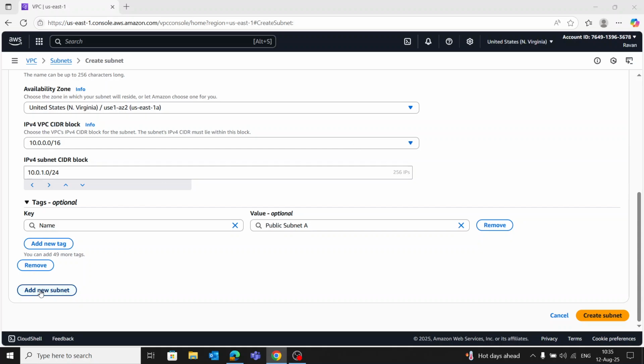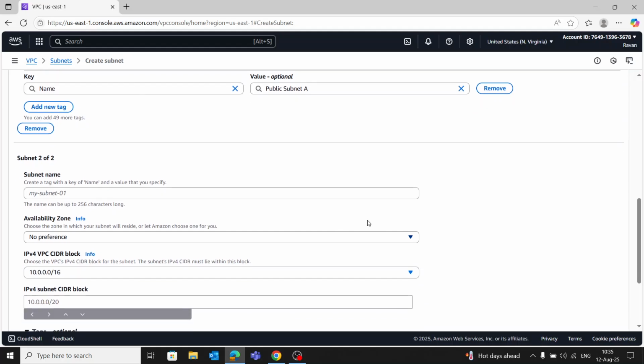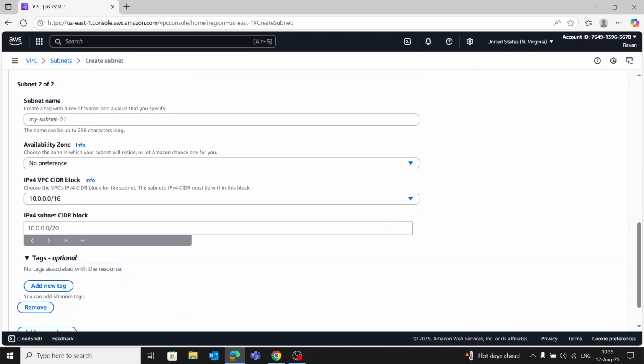Now we should add one more new subnet. This is also public.